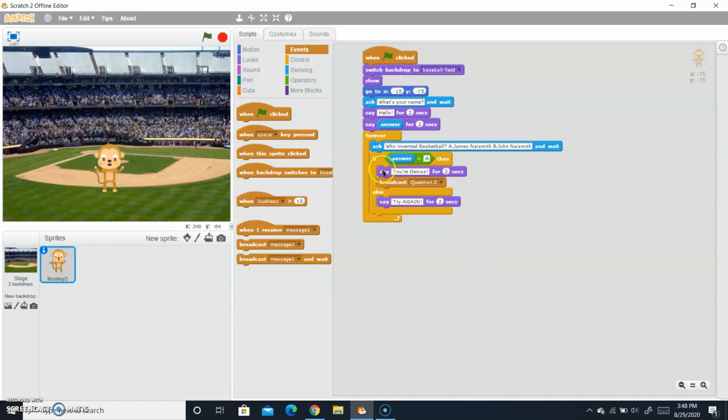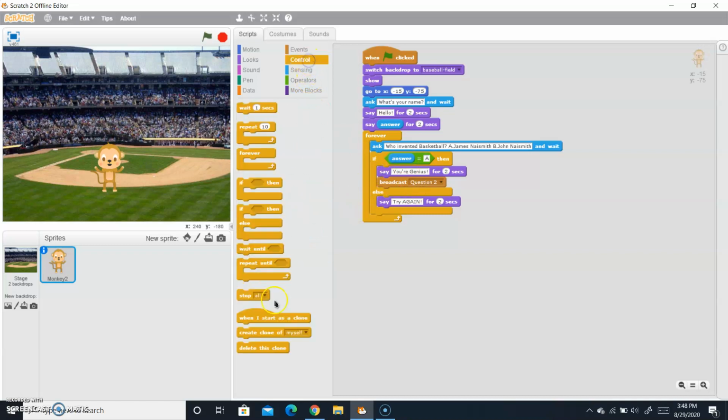Now click OK. Now go to control and stop all, and choose stop this script only. We will stop this script, and after that the script we have added will start.